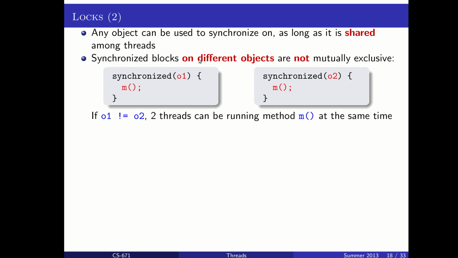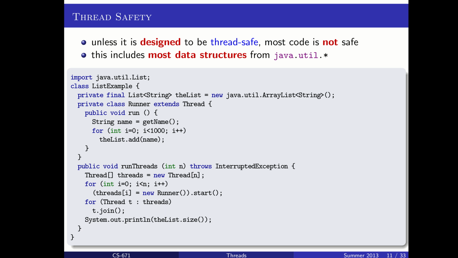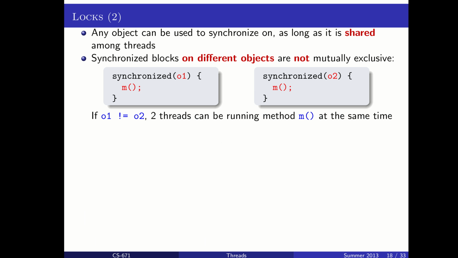It's when they're using the same object, like our array list before. We could have synchronized on that array list in our example and made a synchronized block on the list before adding. And that would mean that two threads could not add to the list at the same time. And that would have solved our problem there.